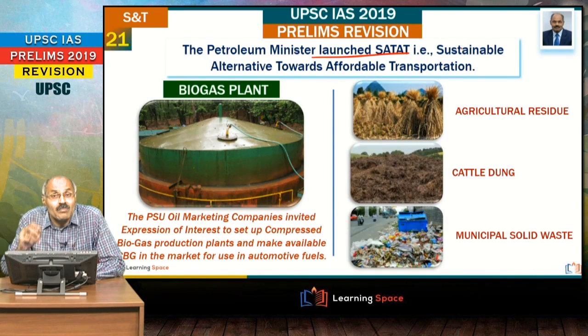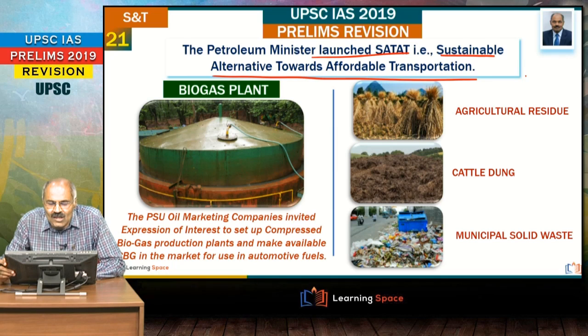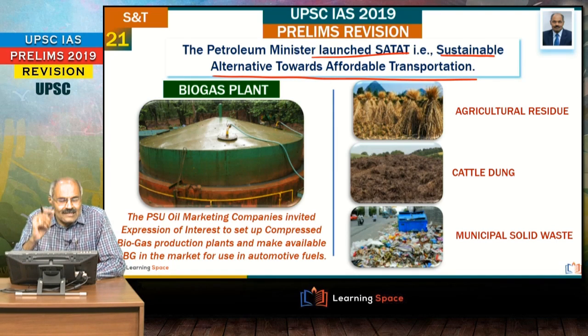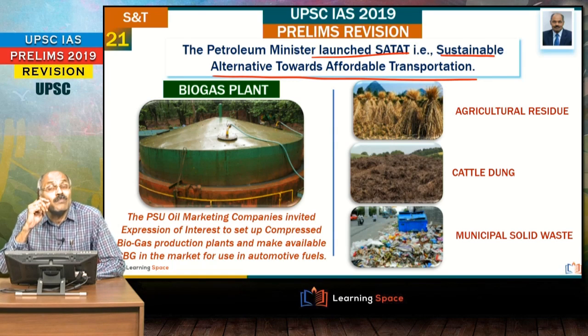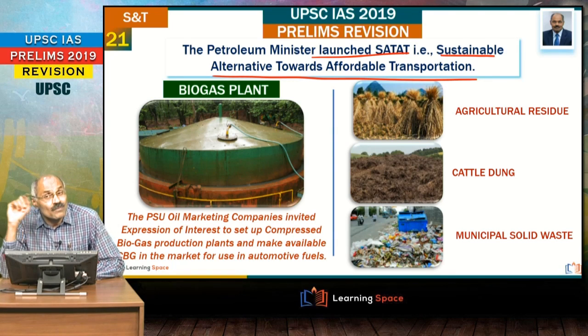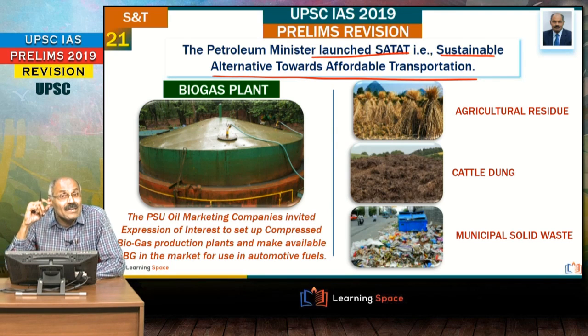Then, the Petroleum Minister launched Satat. What is this? This is Sustainable Alternative Towards Affordable Transportation. Satat is nothing but biogas, or you can say compressed biogas. All of you are familiar with compressed natural gas, CNG, and this is compressed biogas, CBG.